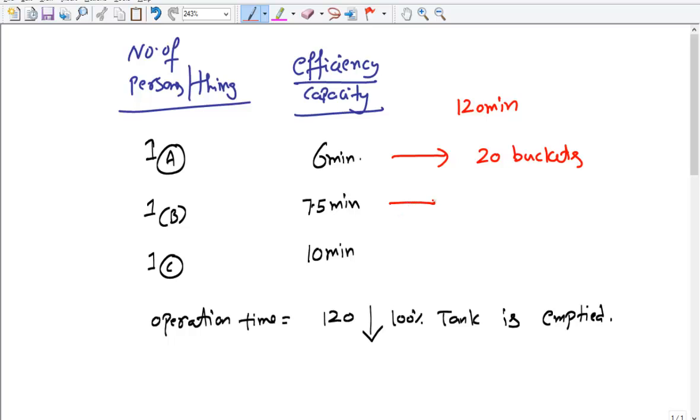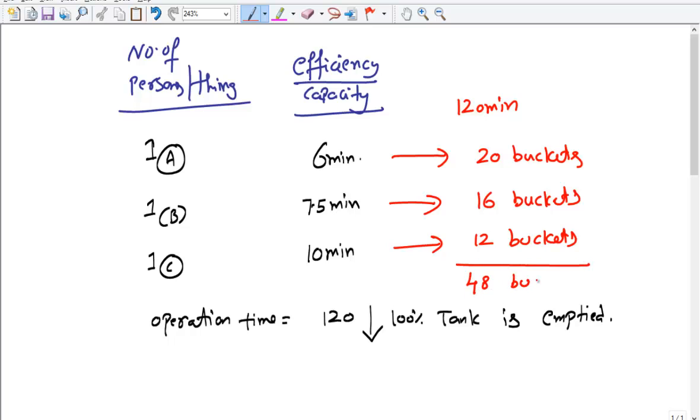Now this one will fill 120 by 7.5, that is, 120 minutes at 7.5 minutes per bucket, 16 buckets. This one is obviously 12 buckets. But the combined one is obviously 48 buckets.